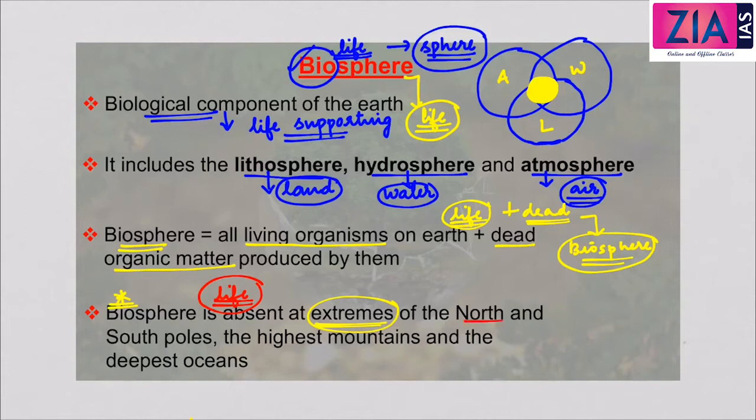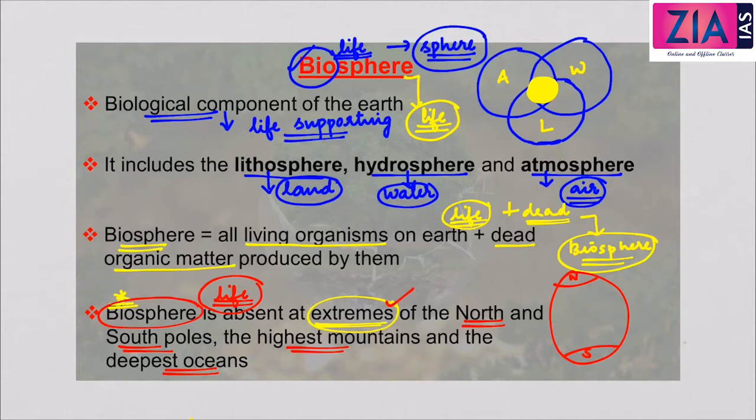So in the South Pole, in the North Pole, that is the polar region. So we have the polar region, the North Pole and the South Pole. In the polar region, again in the high mountains and the deepest oceans, there is no life. So the biosphere is absent in the extremes of the North and the South Pole.